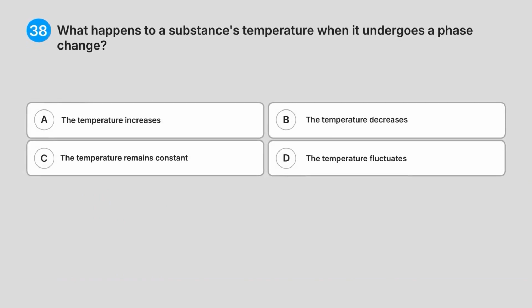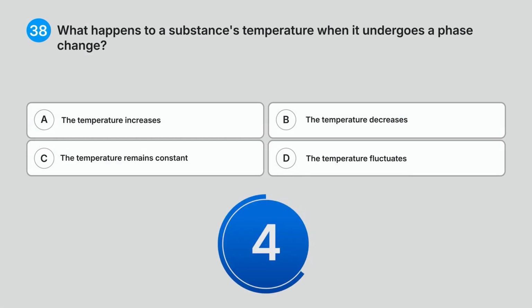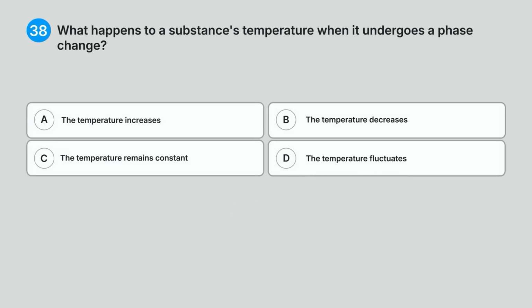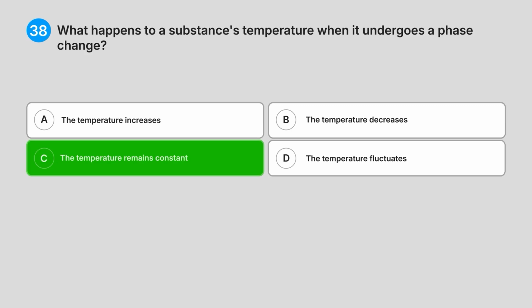38. What happens to a substance's temperature when it undergoes a phase change? A. The temperature increases. B. The temperature decreases. C. The temperature remains constant. D. The temperature fluctuates. Can you guess the answer? Correct answer, C. The temperature remains constant.